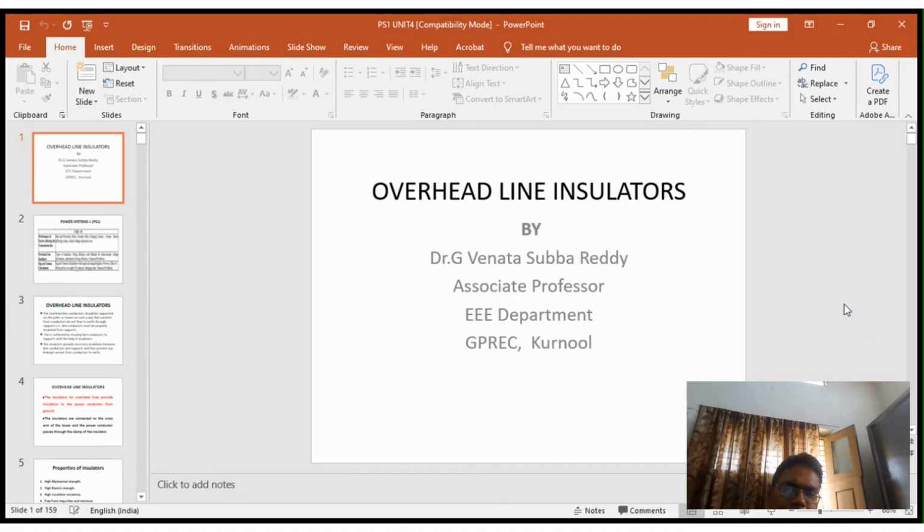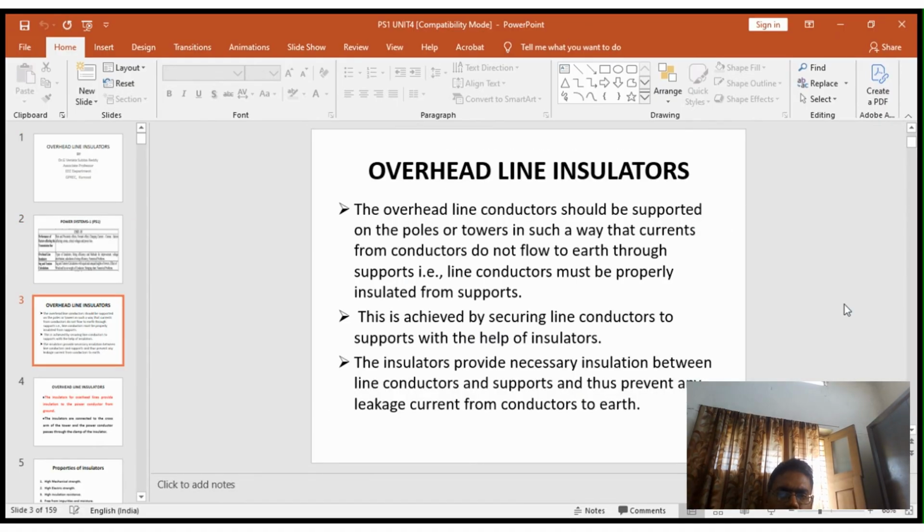Today's topic is overhead line insulators. Overhead line conductors should be supported on poles or towers in such a way that currents from the conductor do not flow to the earth through the supports. That is, the line conductor must be properly insulated from the supports. This is achieved by securing the line conductor to the support with the help of insulators. The insulators provide the necessary insulation between the line conductors and support, thus preventing any leakage current from the conductor to earth. That is nothing but an overhead line insulator.